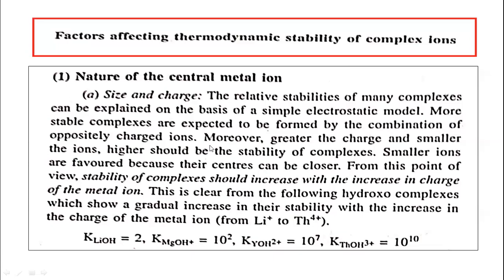It means the greater the charge and the smaller the radius, the higher should be the stability of complexes. The charge on the metal ion should be greater, and at the same time its ionic size should be small. Why? Because smaller ions are favored as they are closer to the ligands.